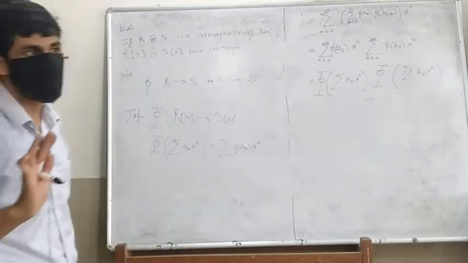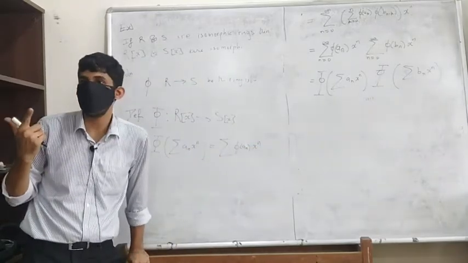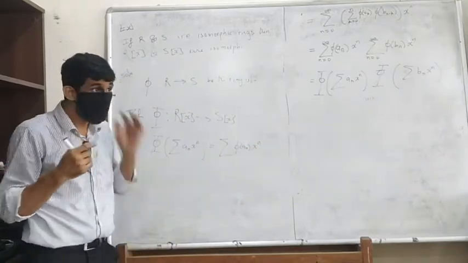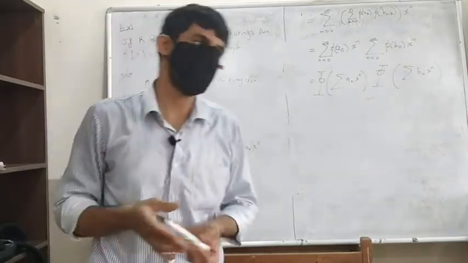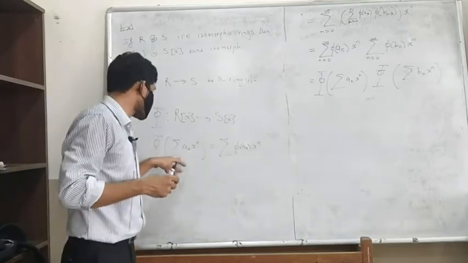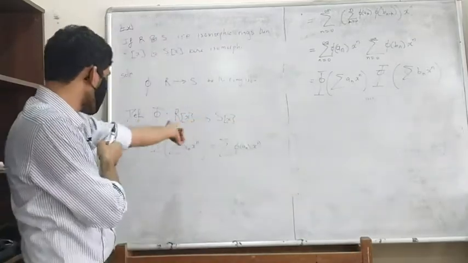So what are we left to prove? One, that this is 1-1, and two, that it is onto, right? How do I prove it is 1-1? You have two options. You can actually prove it's 1-1. The second option is to show that the kernel is 0. Okay, so let us show that the kernel is 0.